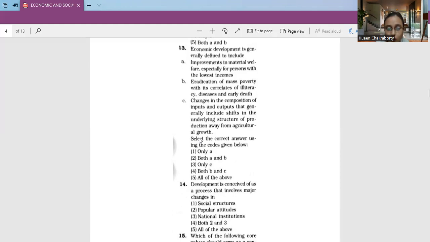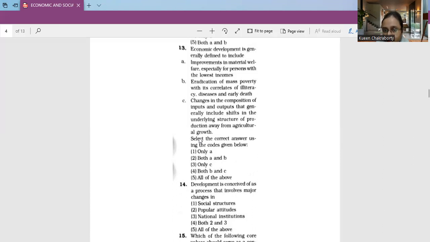Now, discussing all of these, see, economic development is always related to improvement in material welfare, right? So that is true. It is also related to eradication or removing away mass poverty, obviously, which includes illiteracy, diseases, and early death.